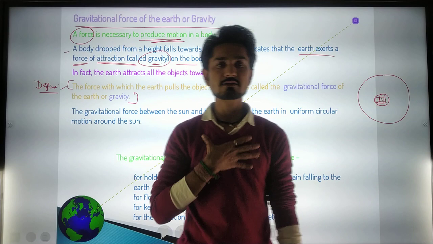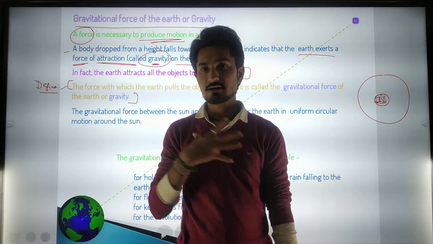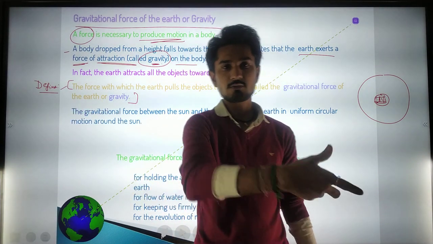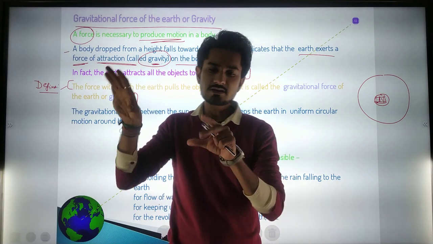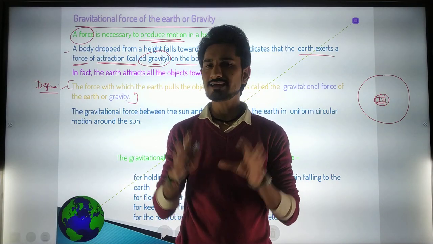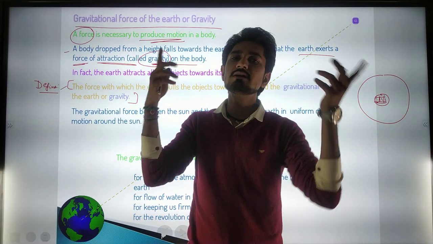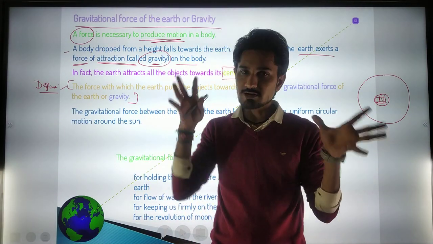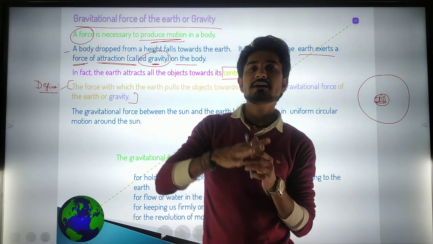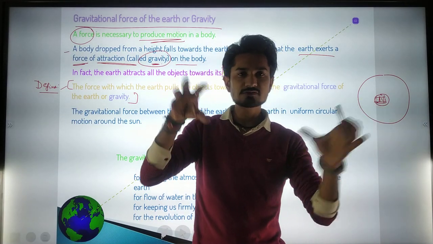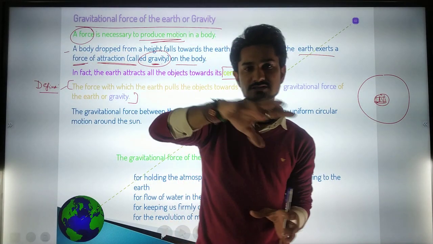Due to the sun we are also experiencing a force, and due to the sun we are revolving around it. The sun and earth are two objects, and between them they experience some kind of gravitational force, and due to that gravitational force we are revolving around the sun.